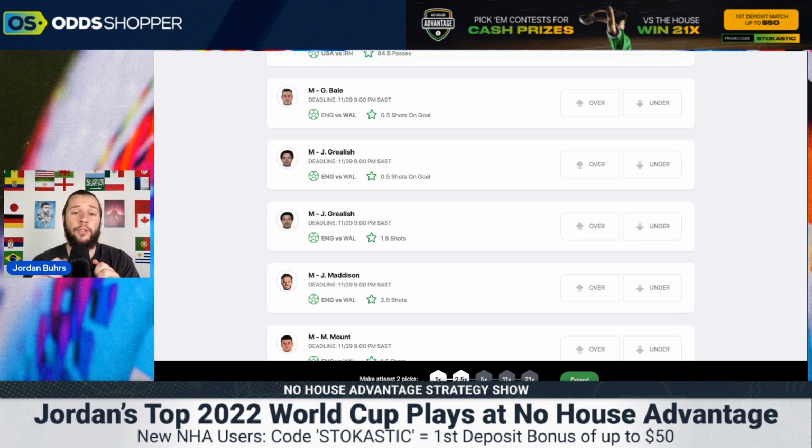So again, all to play for type of game, but I do think England come out of this game with the 3 points and move into the knockout stages quite comfortably. So if Grealish does come off the bench, again, check the lineups before kickoff time. Then I would go for the under 1.5 shots. Grealish doesn't tend to have that many shots for England, not as much as he does for Man City.